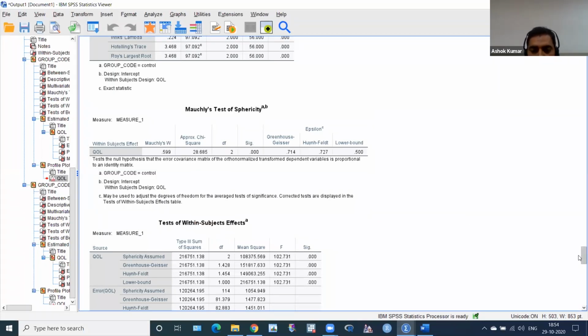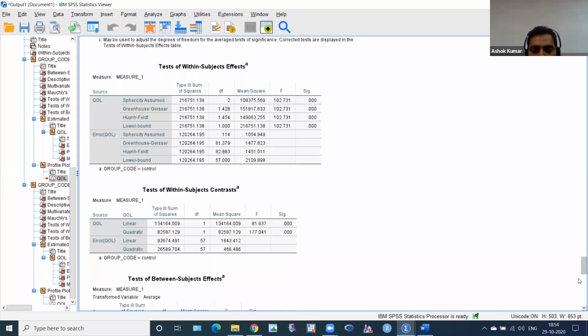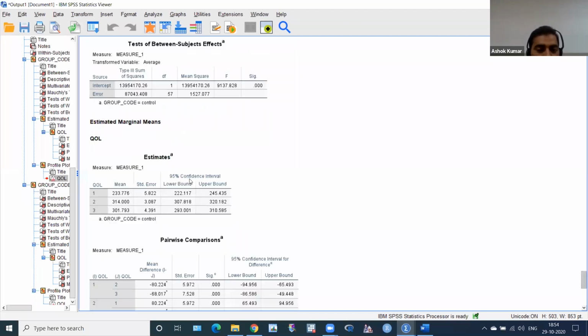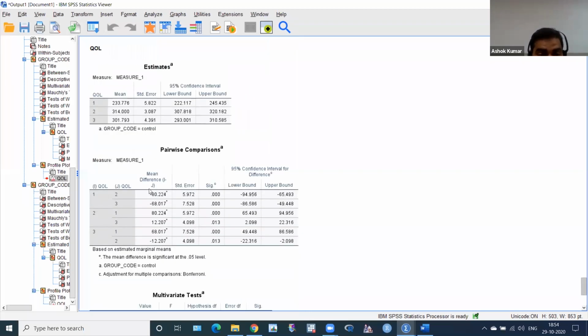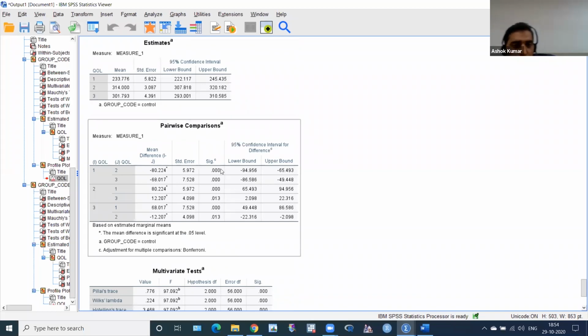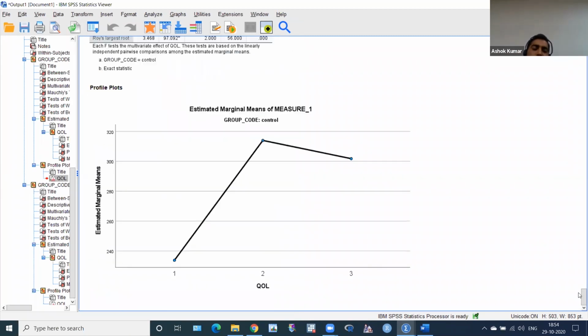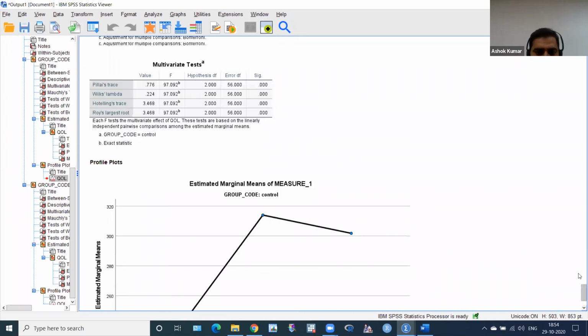Okay, then you have to use this, which is coming significant, and which pair you can use here. Oh, in this, 1 and 2 and 1 and 3 are all coming significant. How is that possible? It's a control group. So I will see the graph. I see, in the graph, 6 months quality of life is decreasing in the control group, and the decrease in the control group is coming significant. It means my treatment is effective. Very good news for me.